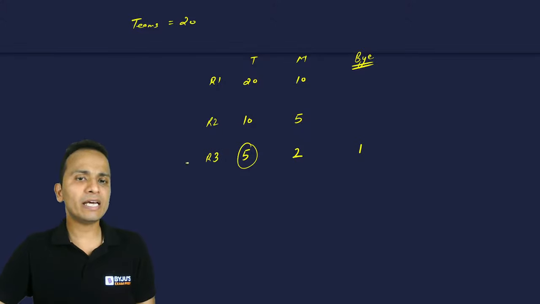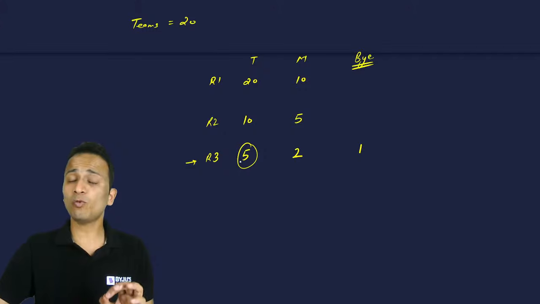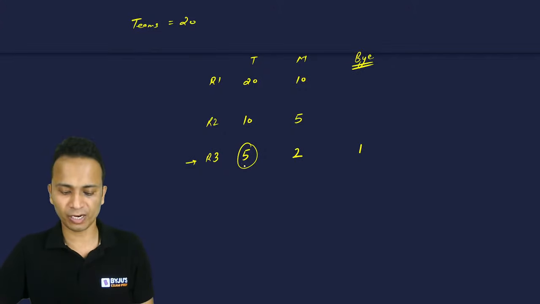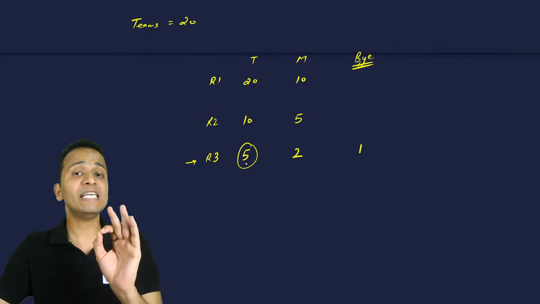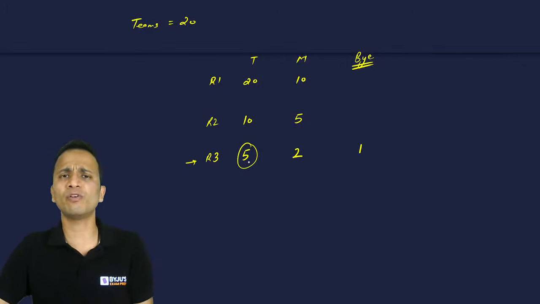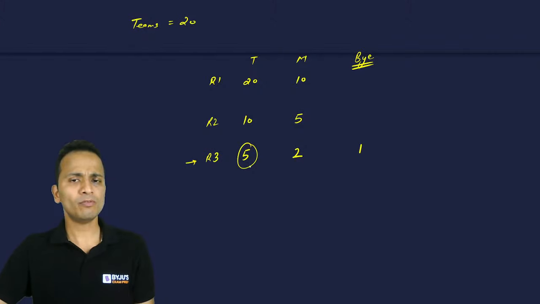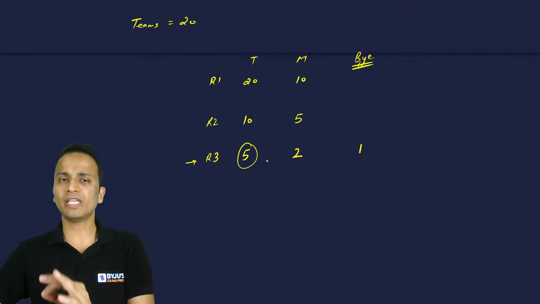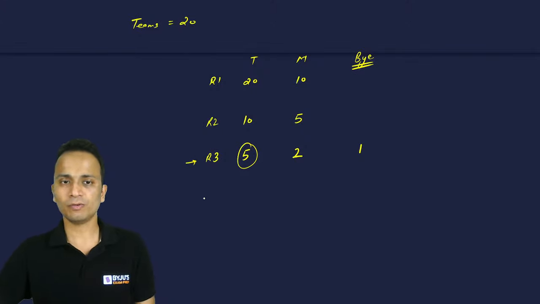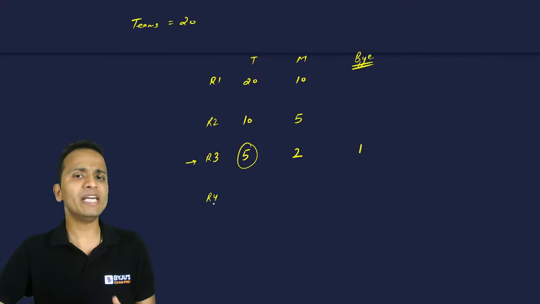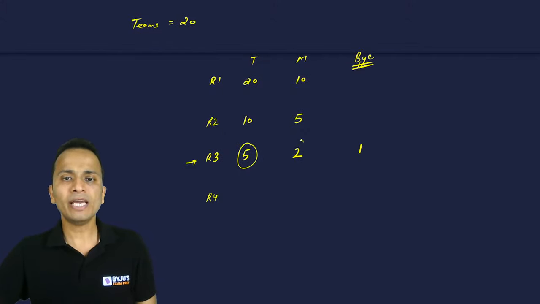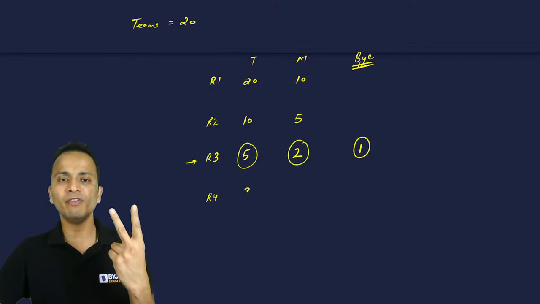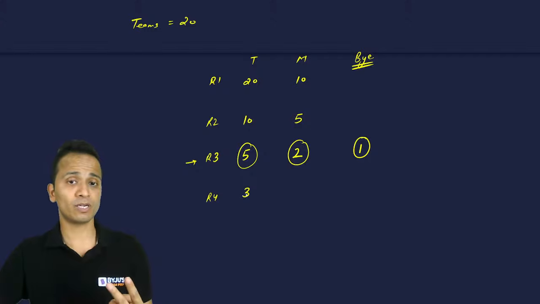It will be clearly given in the question what will happen if the number of teams is an odd number in any of the rounds. This will be given in the instructions of every question that you will face in your examination. So the 5th team will get a bye, and without playing a match, it will go into the next round. Now in round 4, how many teams will come? In these 2 matches, there will be 2 winners and 1 team will get a bye. So again, there will be 3 teams in the 4th round.